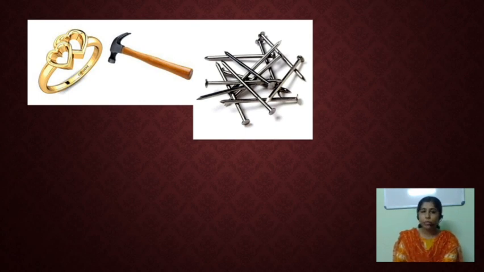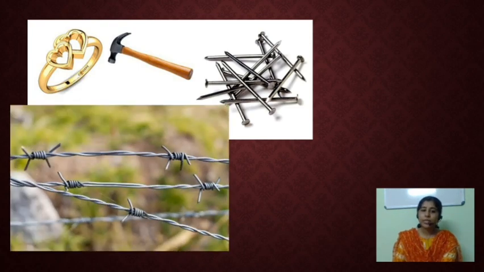For such activities we usually use iron nails. And the next is, what is this? Fencing wires. We usually see people use fencing wires for covering yards or our garden, mainly for protection. And this fencing wire is also made of metal.